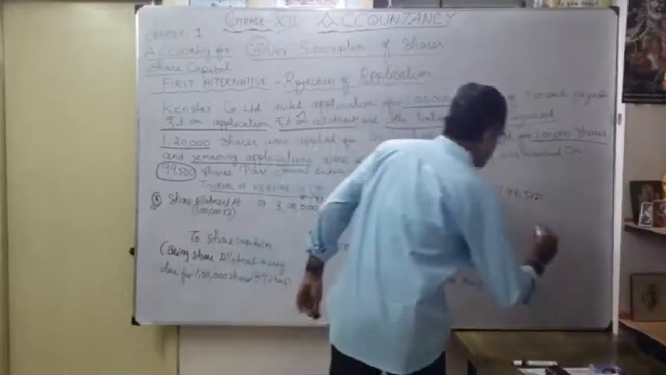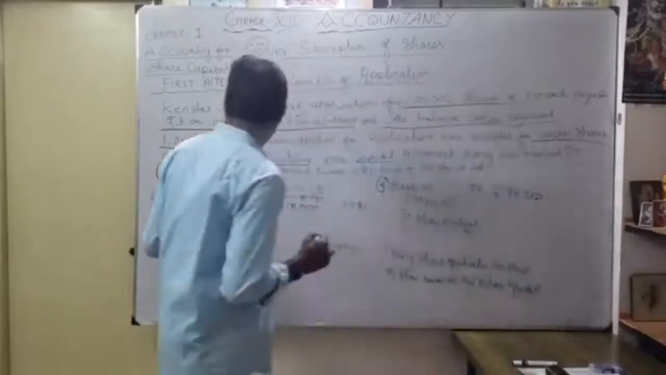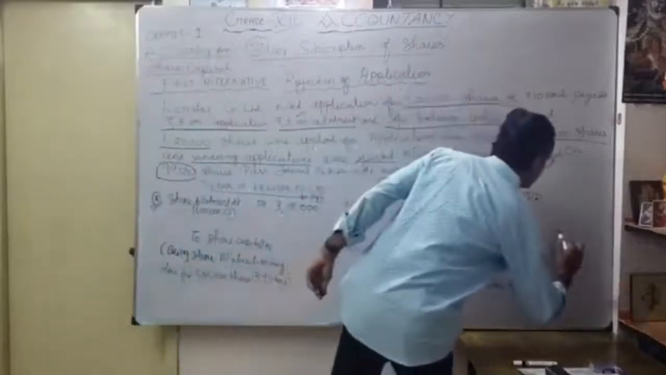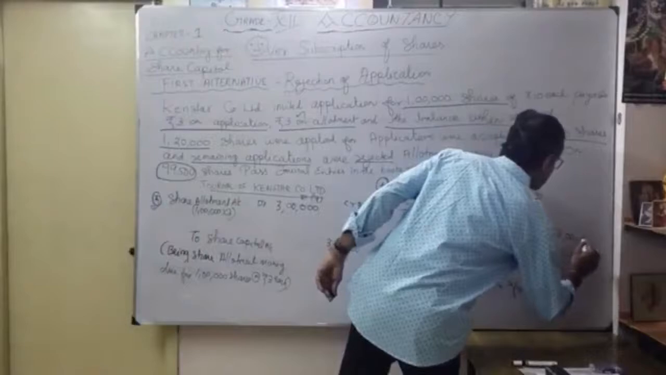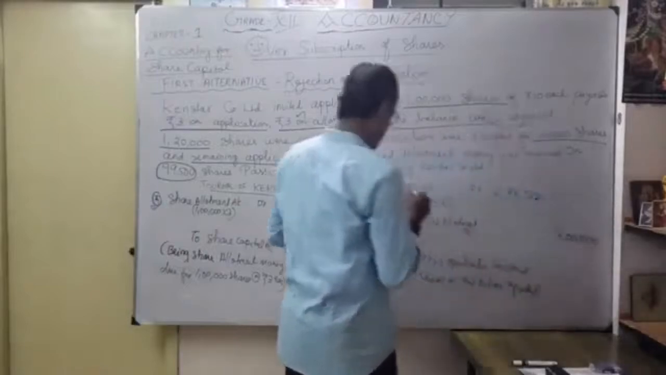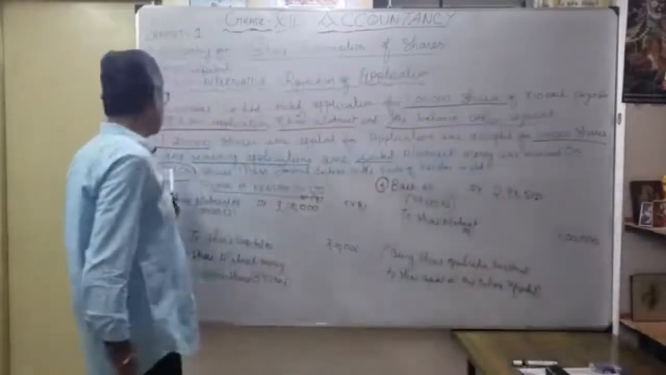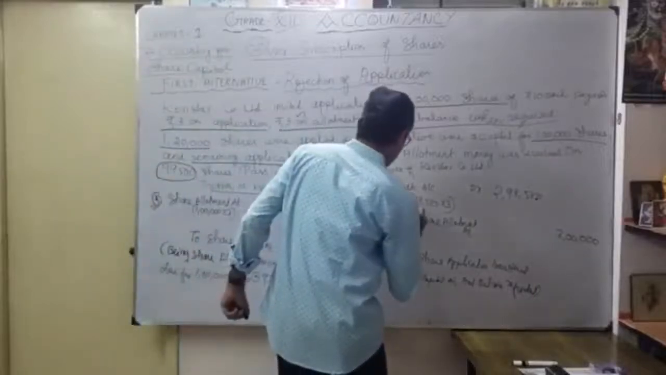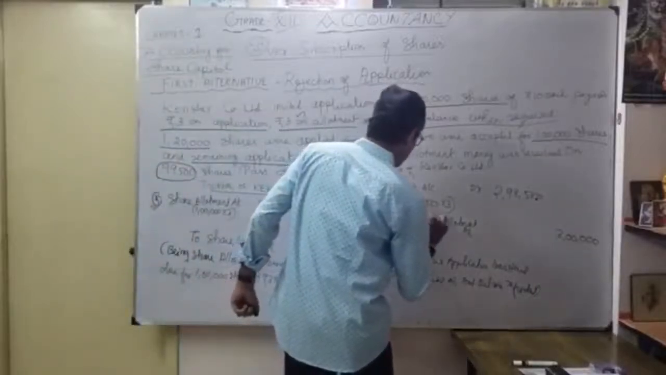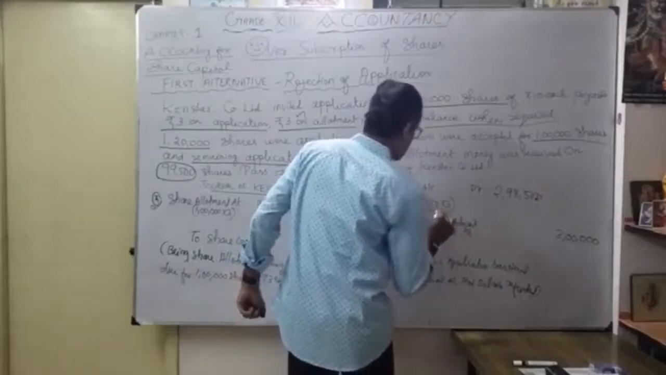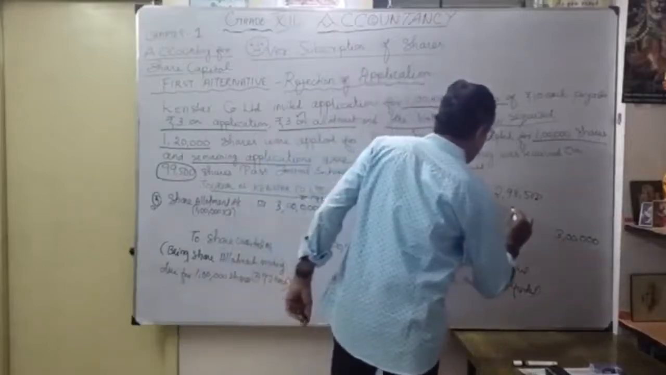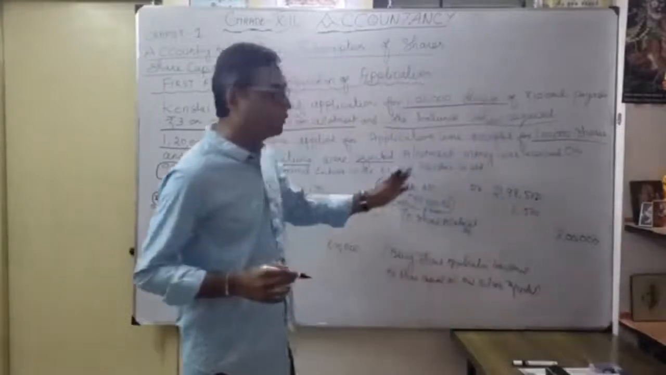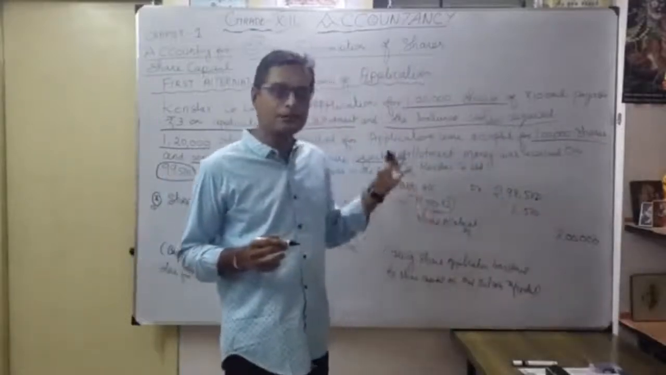How much? 2 lakh. Or do you want to show it as a column here? I will show share allotment account 3 lakhs. Okay. 3 lakhs. But how much received? Only 99,500. Here I will show it as a call in arrear. Okay. Call in arrear. How much? Maybe 1,500. You can show it, or directly you can write only the bank entry.